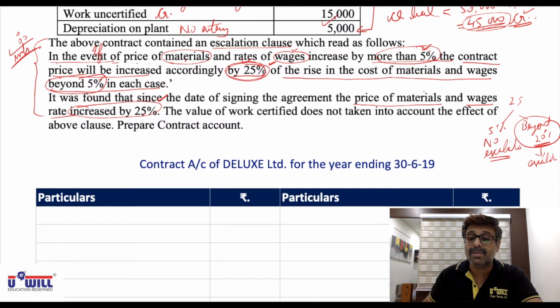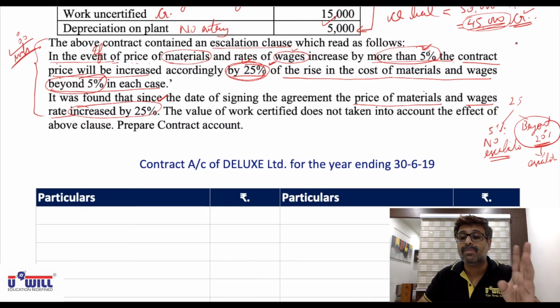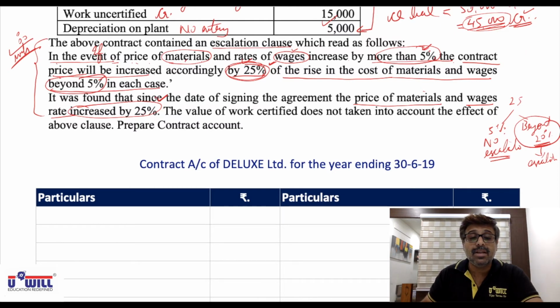In this 25% rise, what is beyond 5%? Like I said, 8% means what is beyond 5%? 3%. 12% means what is beyond 5%? 7%. So 25% means what is beyond 5%? 20%. In this 20% rise, whatever takes place, a further 25% of that will increase the contract price.